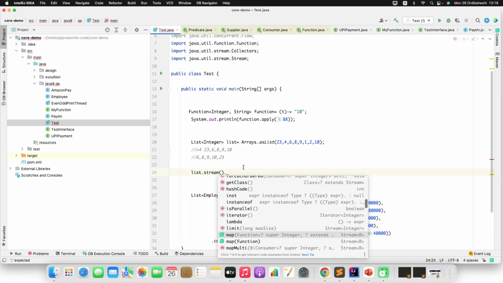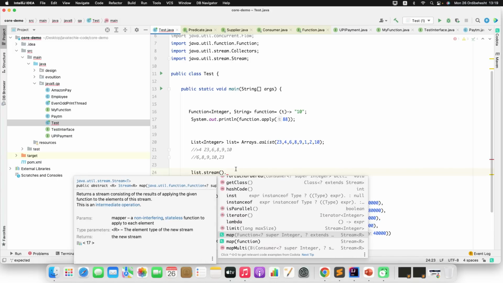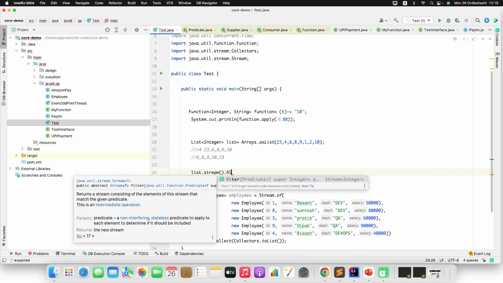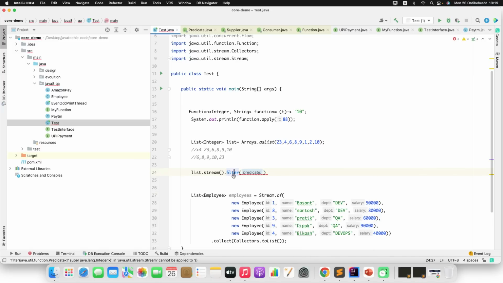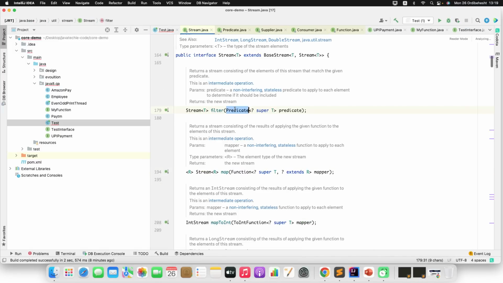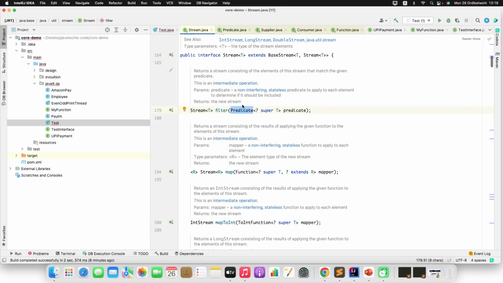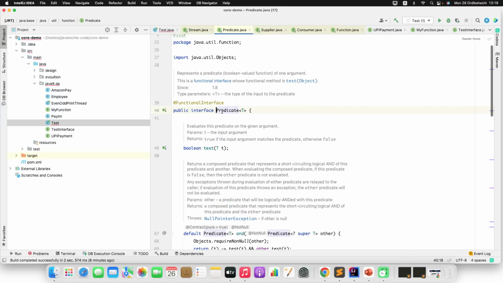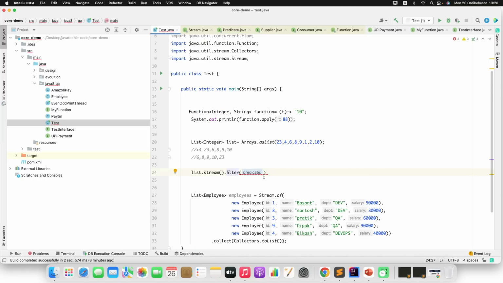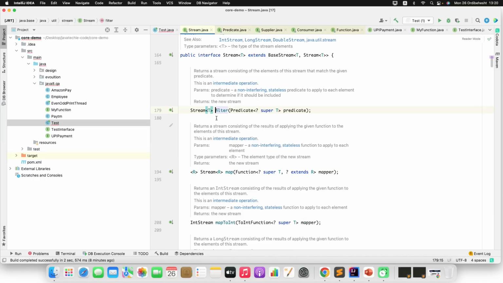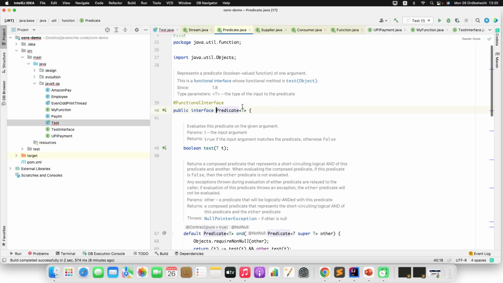Now here you can add a lot of pipeline methods. Since first we just want to filter, you can add the filter method here. Now if you observe the filter method, the argument is nothing but the Predicate interface. This is one of the functional interfaces, right? And if you go inside this Predicate, we have the method called test. Now here you need to define the lambda expression of your predicate method. So let me do that so that I can explain it in a better way.